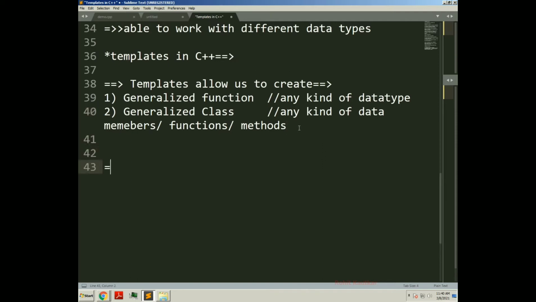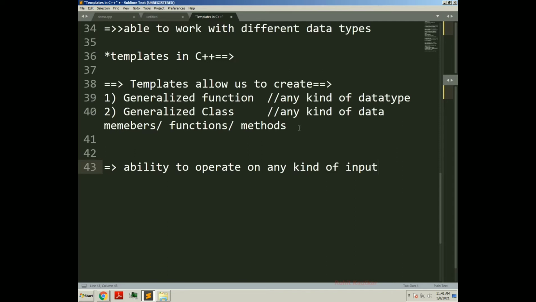Both have the ability to operate on any kind of input, and that is what we want. So we will be able to work with different kinds of data types with the same function and the same class, which means we are achieving generic programming here.